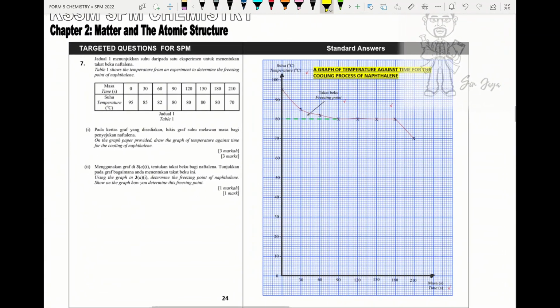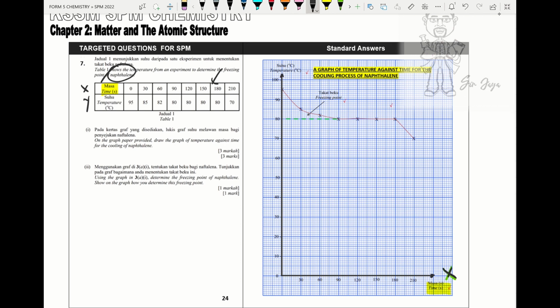Try to check this question to determine the graph. Students must know how to draw the graph to determine the freezing point of naphthalene. Remember, time we put at axis x, so this is axis x, and this is y. So take a graph, please use the points, try to draw and get the answer. Once we get the graph, make sure we put an x symbol to mark the points, so we get the curve like this.